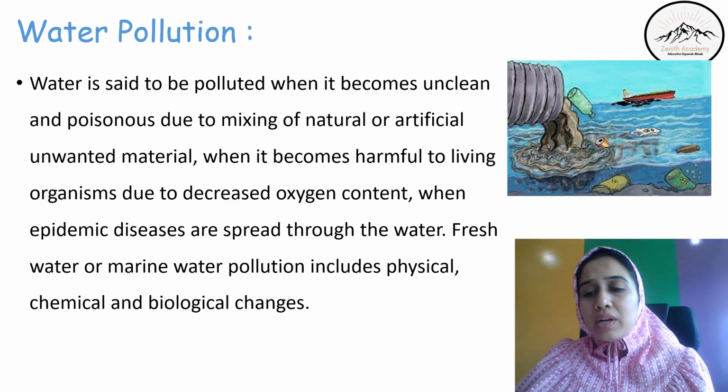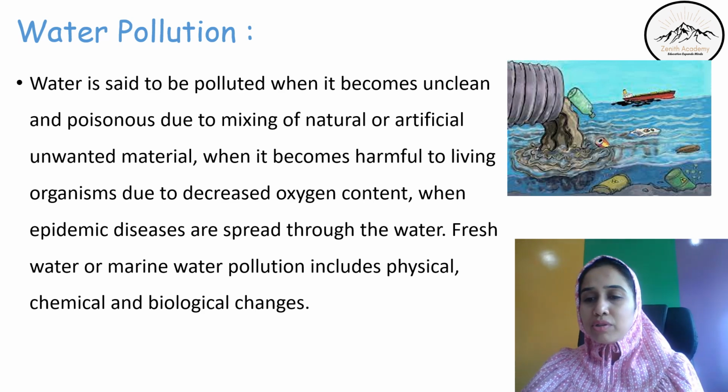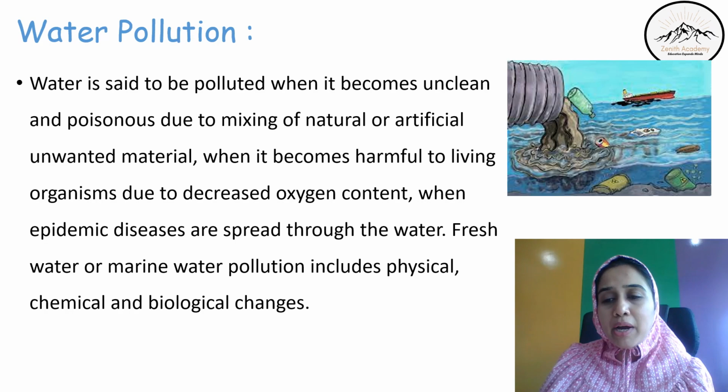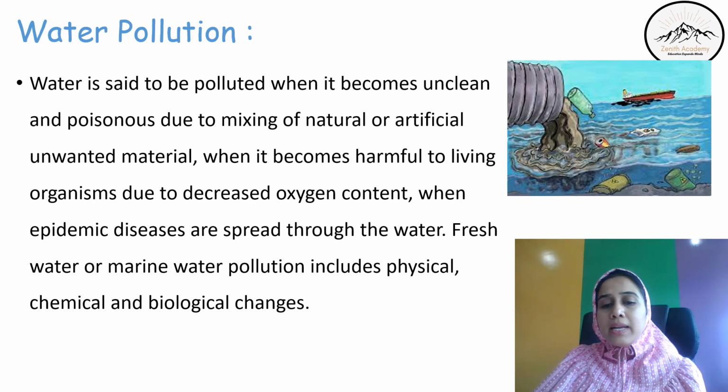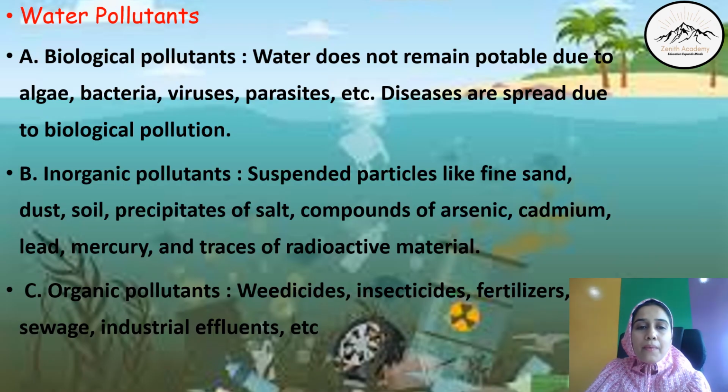Now, in water, there are three types of water pollution: physical, chemical and biological. Let's study in detail. Biological pollutants are like algae, bacteria, viruses, parasites. We know that mosquitoes also breed in water, larvae of mosquito. Then the water does not remain potable. Potable means something that we can drink. So diseases spread through this biological pollution.